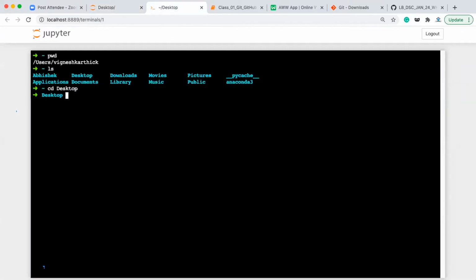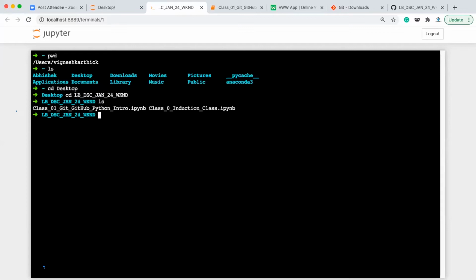Okay, so I'll move to this folder, cd lb underscore dsc underscore Jan underscore 24 underscore weekend, right? This is the folder name. We are in this folder, or this location, correct? If I check ls, there are two files, class 1 and class 0, which we have created. This is the class 0 file and this is the class 1 file.